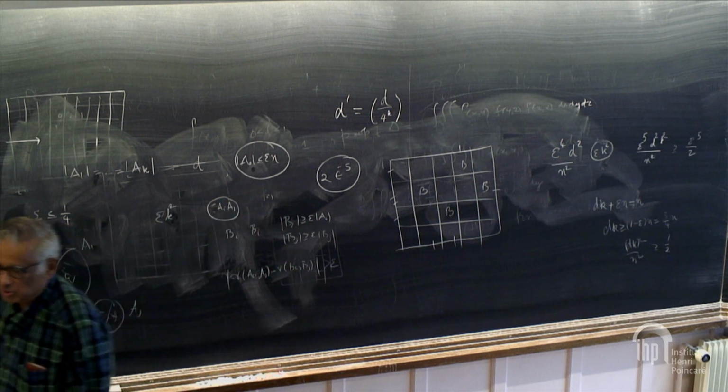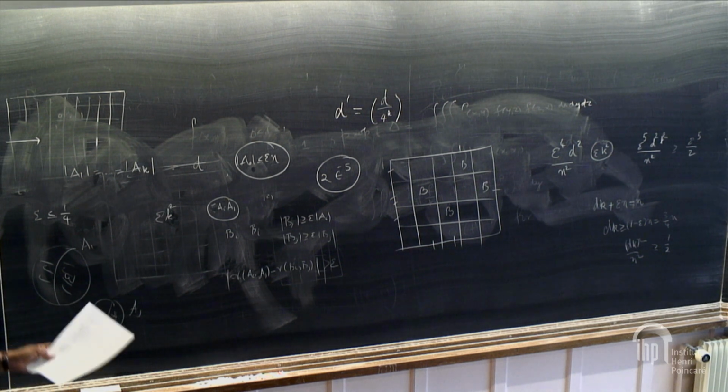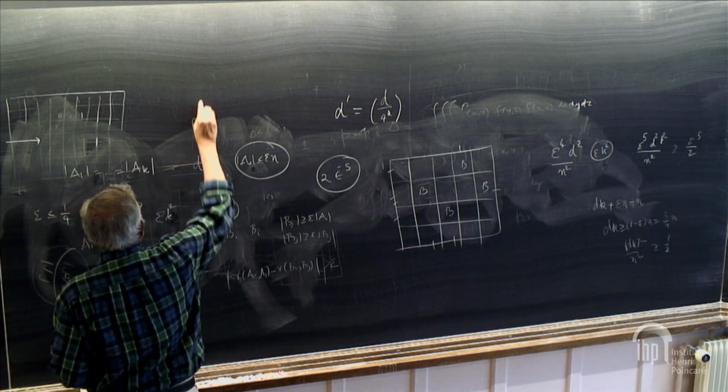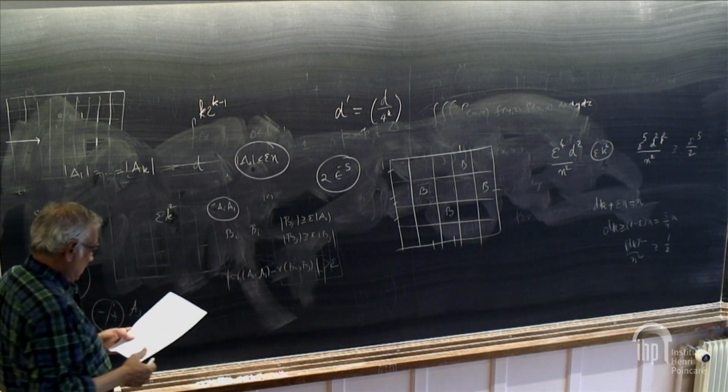So k minus 1 cuttings is what is possible for each one, and that will generate at most 2 to the k minus 1. Right? So k like that for each cell. So the new one we started out with, at most this many.